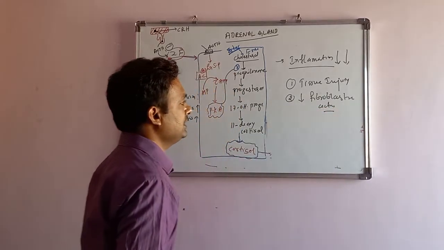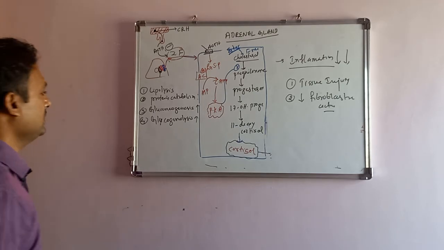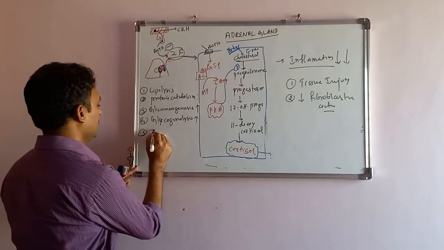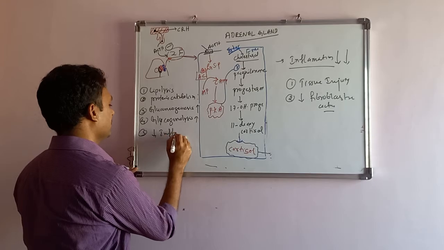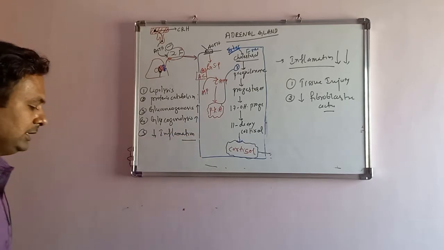Decreasing fibroblastic cell activity. Because of these two, the tissue inflammation is reduced. Fifth point is decreases the inflammation.